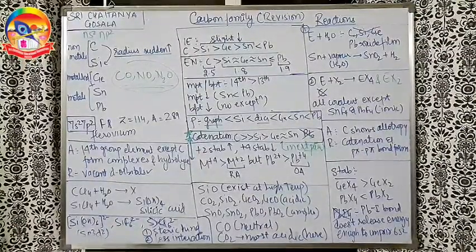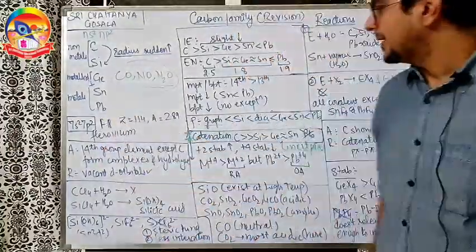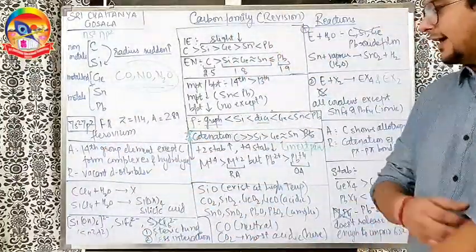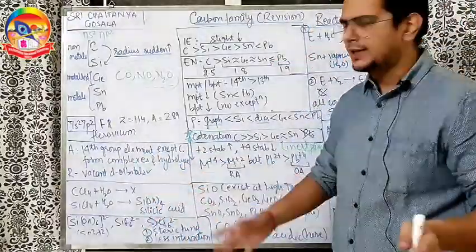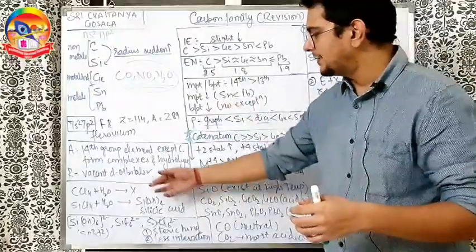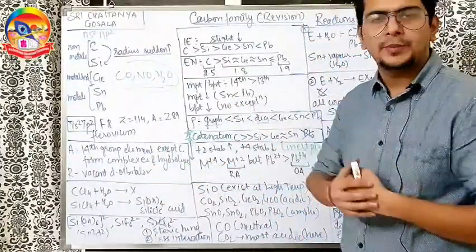And before going there, one very important thing which is missed here is that group 14 elements except carbon form complexes and they hydrolyze. Except carbon, why? Because carbon does not have a vacant d orbital, it is from the second period, but all the remaining ones have vacant d orbitals. So that's the reason that they can form complexes. Vacant d orbital is necessary.